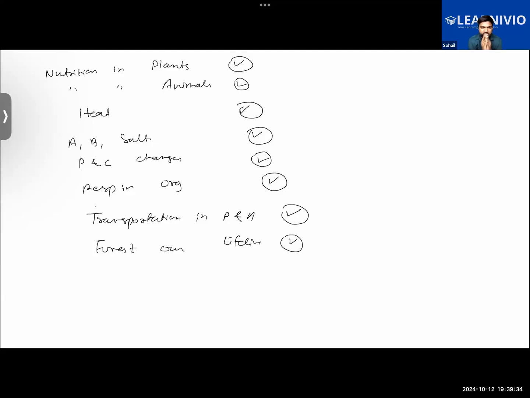All right then. So today, the chapter which we are going to do, we are following the sequence. In a sequence we are going on, and the reproduction in plants is the chapter which we are going to start from today. In the previous class, Razan and Kuman were present, and we were taking their doubts.